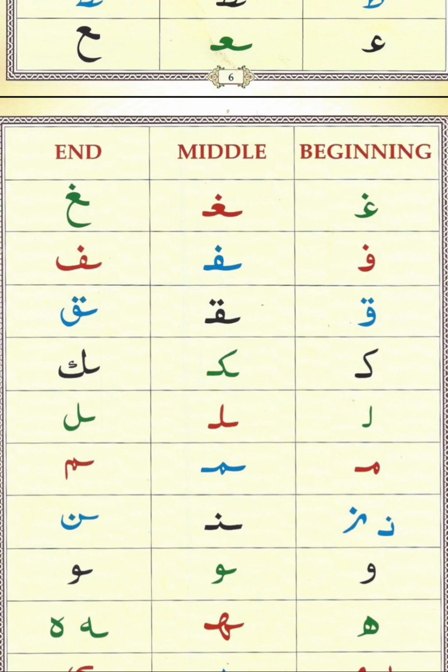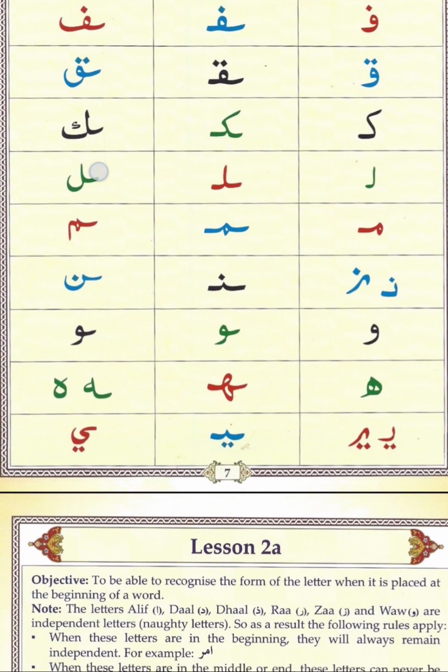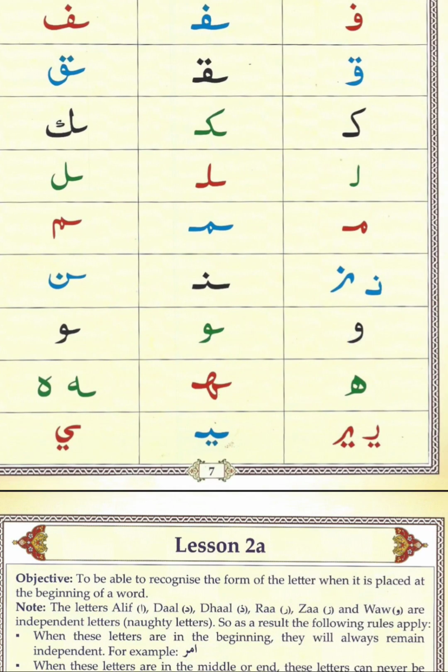Next one, mim. Noon. Waw. Ha. So this is small ha. In the first page we had ha, and this is ha.